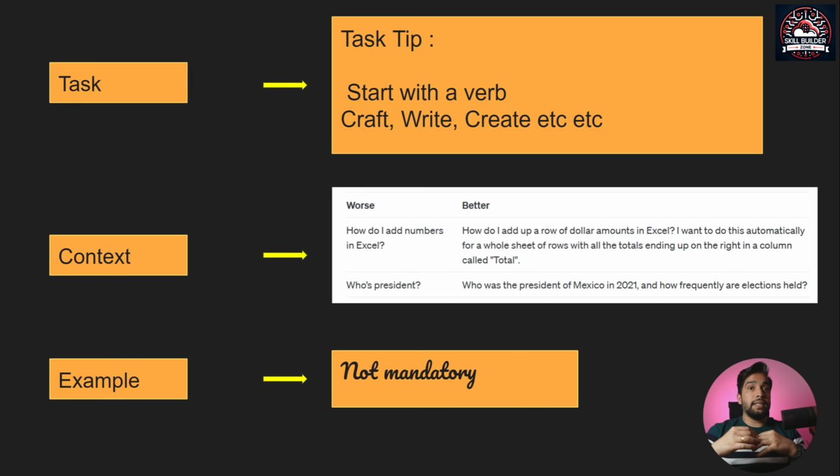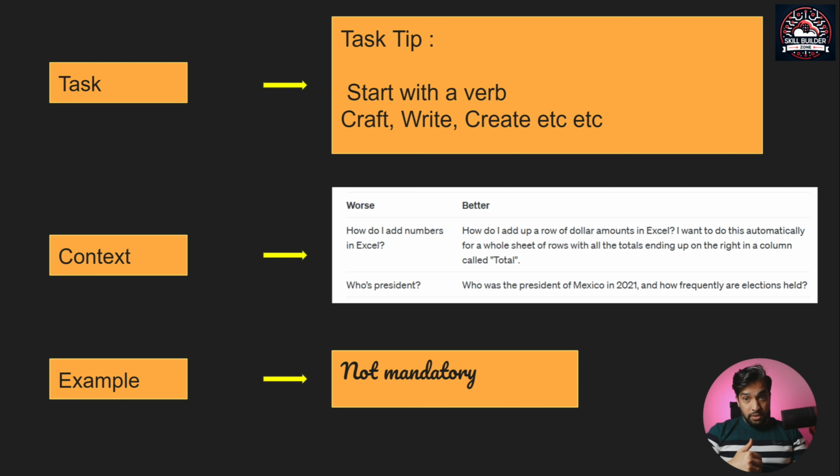It can be create, craft, write, or explain. So these verbs you'll be using to create that environment where ChatGPT actually writes it down or explains it, or crafts. So all of these define what ChatGPT needs to do. So task is exactly what ChatGPT needs to do.